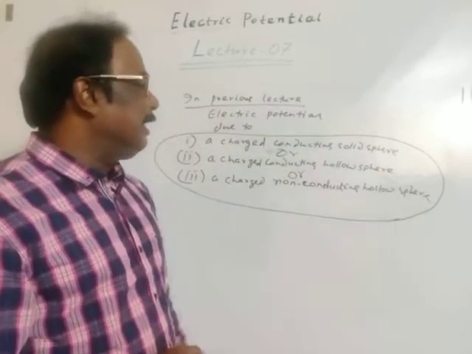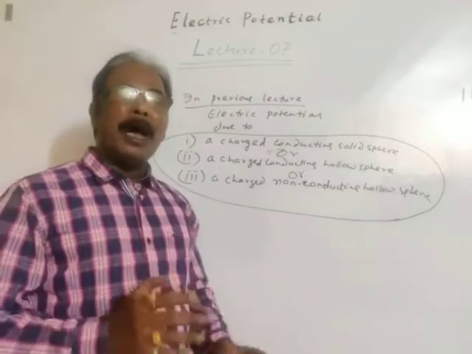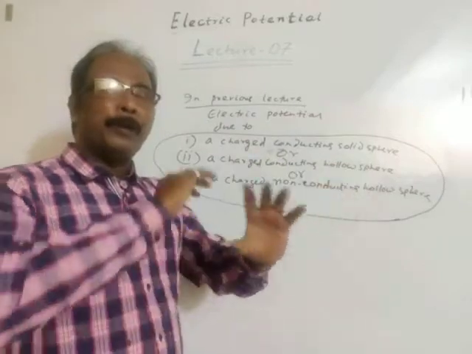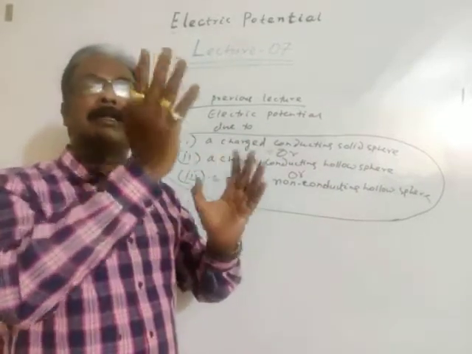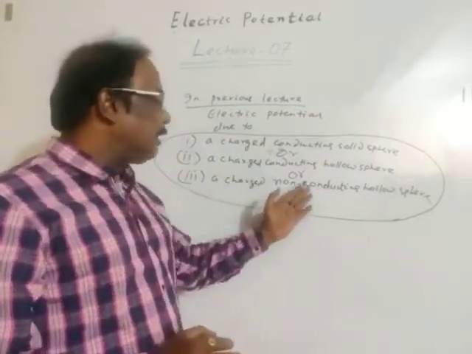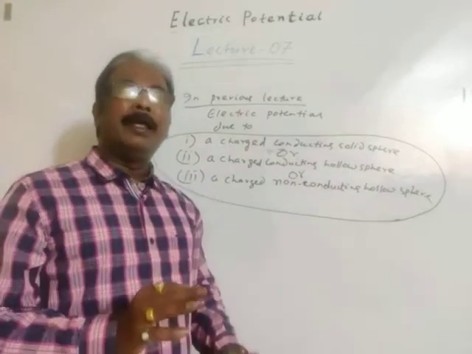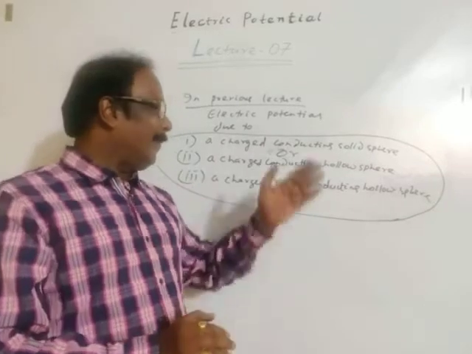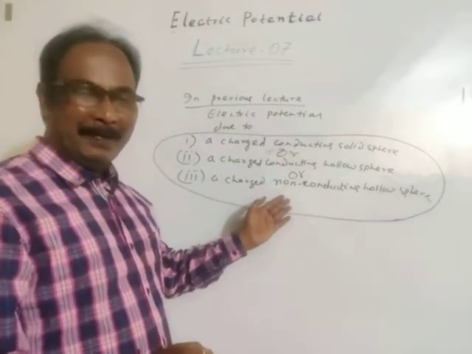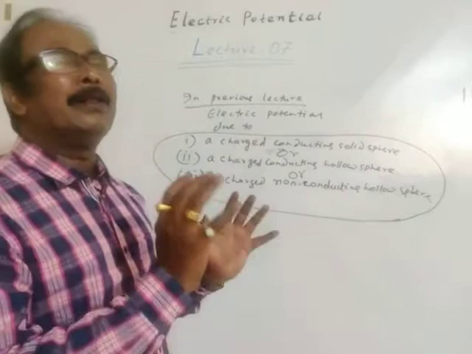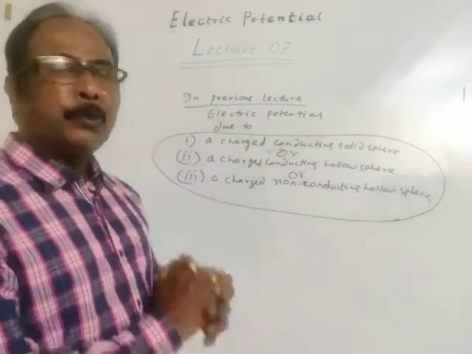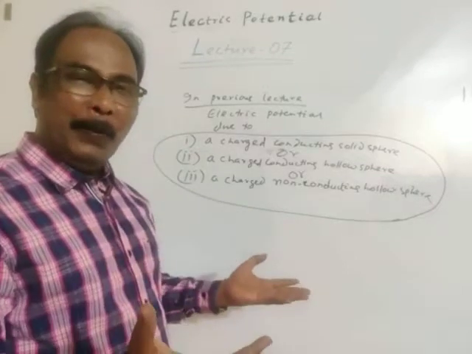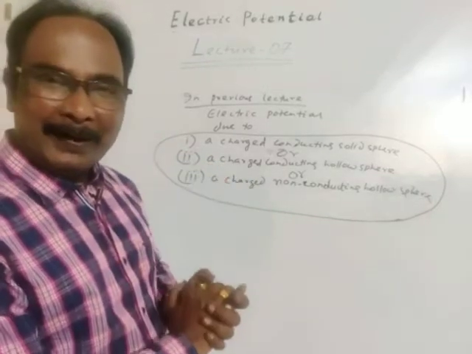Because for a conducting solid sphere, charge resides on the surface. For a conducting hollow sphere, also charge resides on the surface. For a charged non-conducting hollow sphere, again charge resides on the surface. So for all three cases, charge resides only on the surface of the sphere. So inside the surface, electric field is zero and potential is constant.